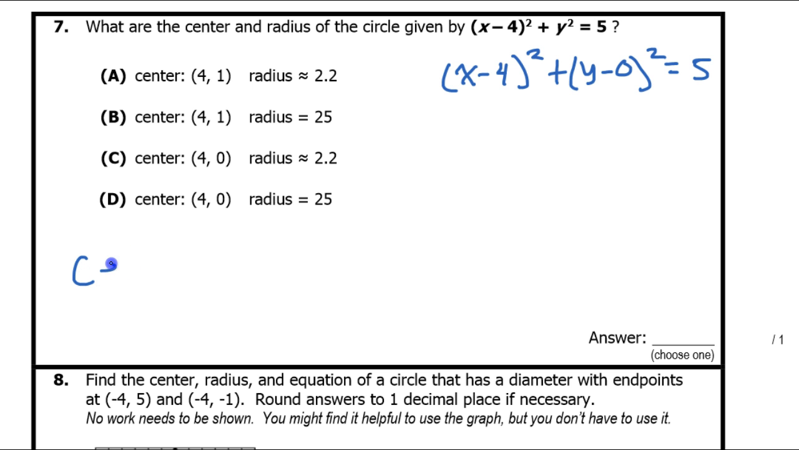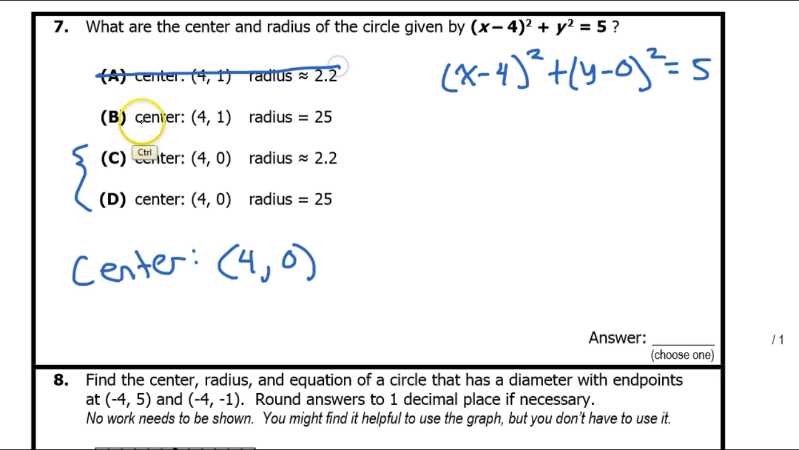Okay, so let me just come over here and write the center. The opposite of this is 4, and the opposite of 0 is just 0. So far that narrows it down to either C or D. So I know that A and B are not the answer. So now it's just a matter of what the radius is. So in the model, the number at the end is always the radius squared. So this number is the radius squared. In other words, the radius squared is 5.